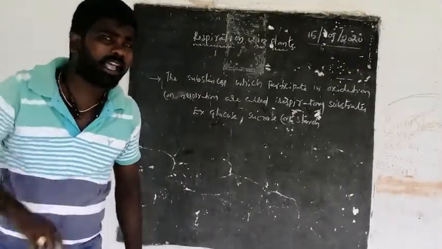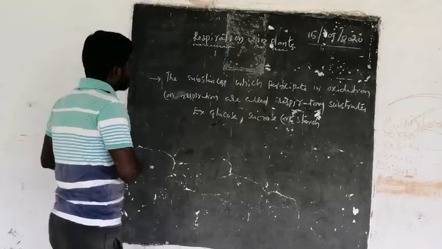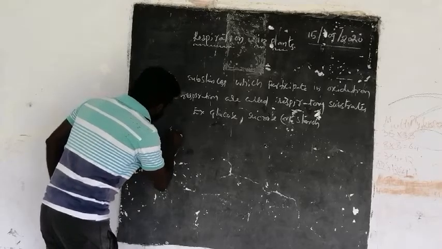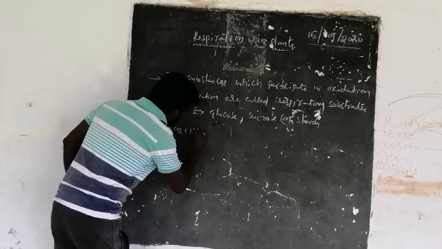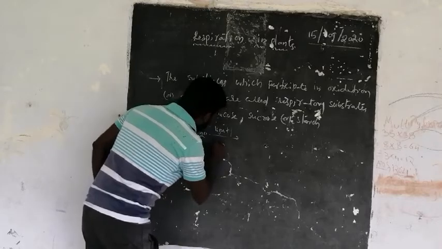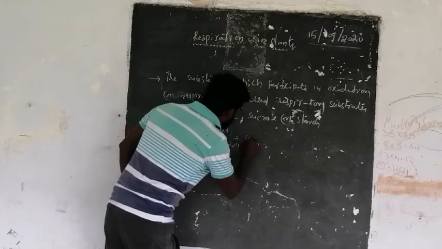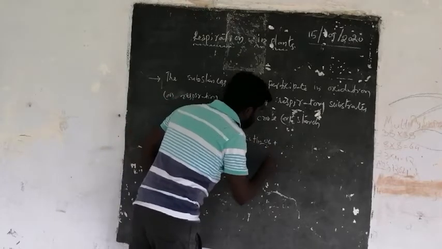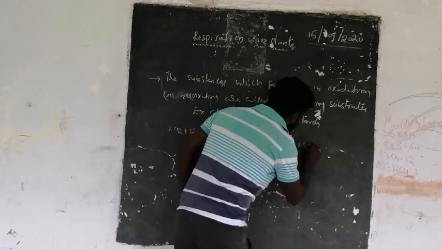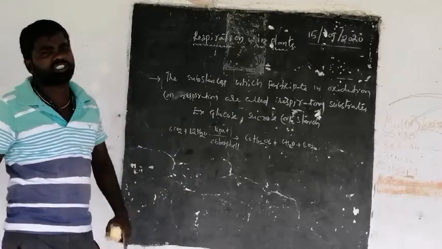Here, the plants prepare their food. Once again, we'll recall the reaction of photosynthesis. In photosynthesis, 6CO2 plus 12H2O in the presence of light and chlorophyll give C6H12O6 plus 6H2O plus 6O2, which are released in the photosynthesis process.